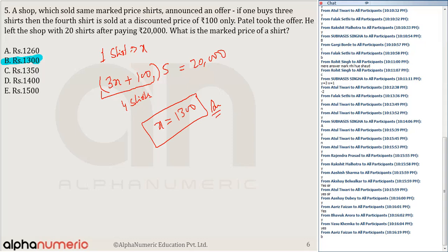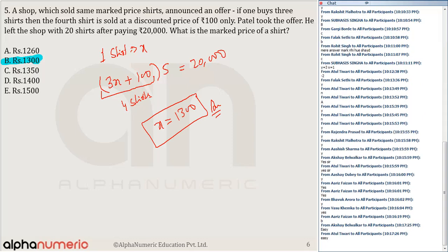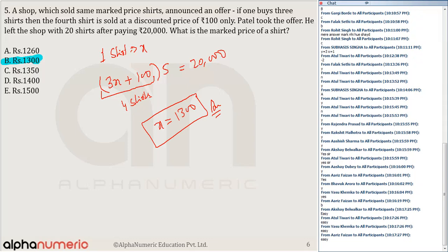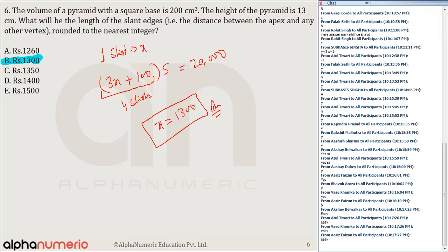So now tell me, rate this question, easy or difficult or medium? How was it? Easy? Okay. Yes, that was the easy one.